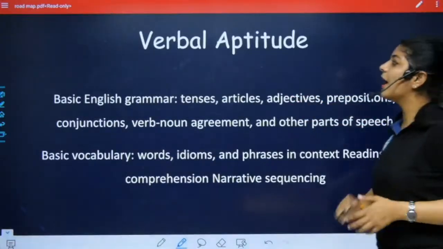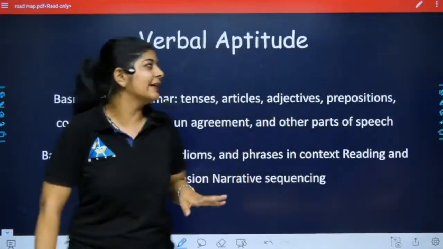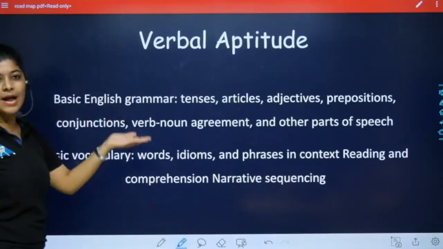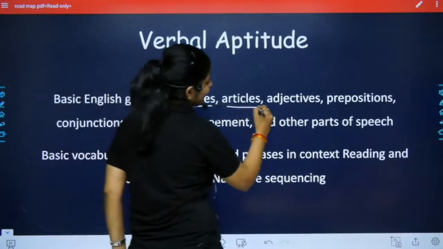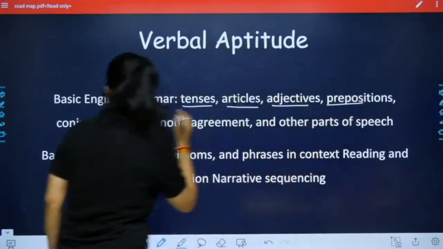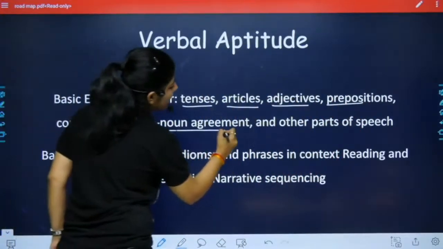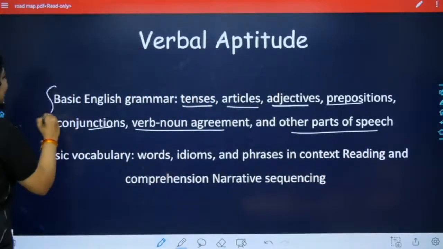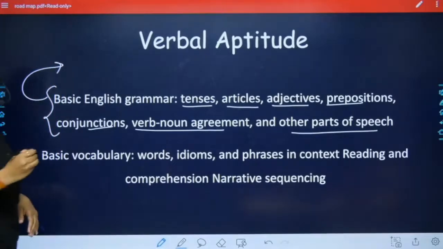So if we talk about the very first topic, that is verbal aptitude, here we have some basic English grammar like tenses, articles, adjectives, prepositions, conjunctions, verb noun agreement, and some other parts of speech, and all these topics we have already studied in our schools.